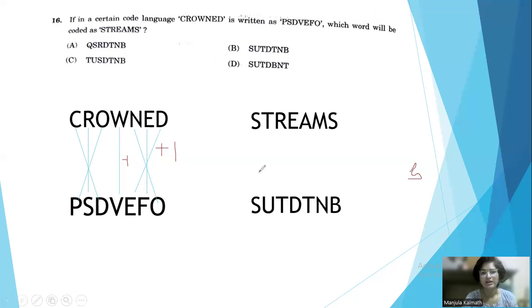So here R, S, increment, T, U and S, T it will come. And here we have a decrement of E, that is the D, and A incremented with one letter, that is the B, M incremented with the N, and S incremented with the T. This is how we can go for decoding the letters here. This is the correct answer for this one. Which is the correct answer here? Here we have STUD, SUTD, TNB. This is the correct answer. I hope it is clear to you.